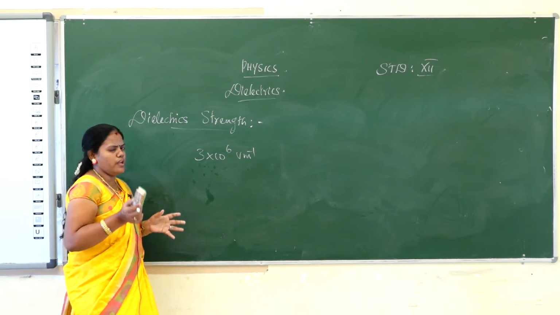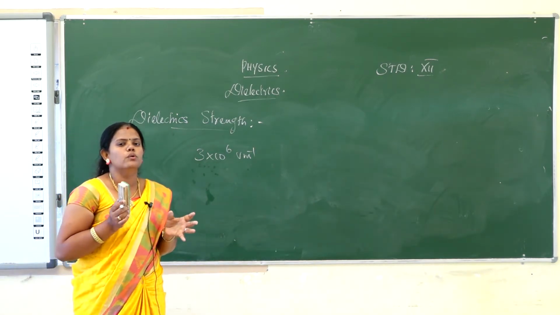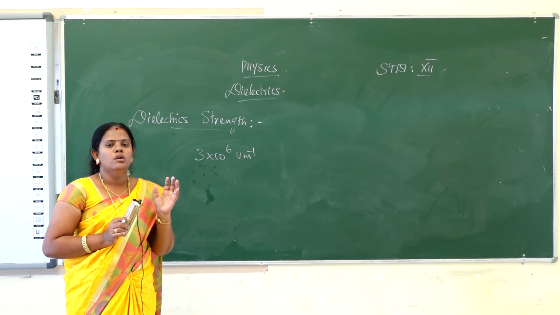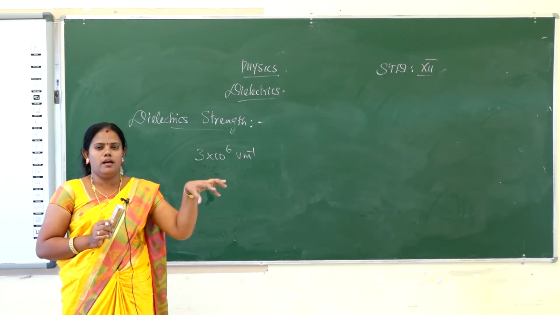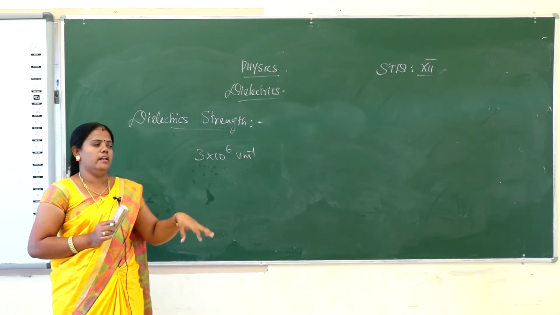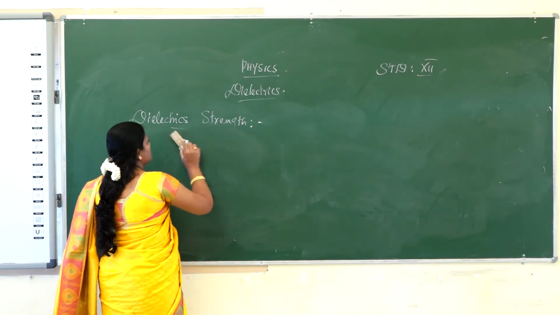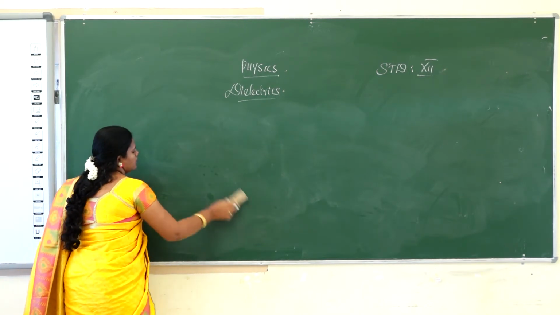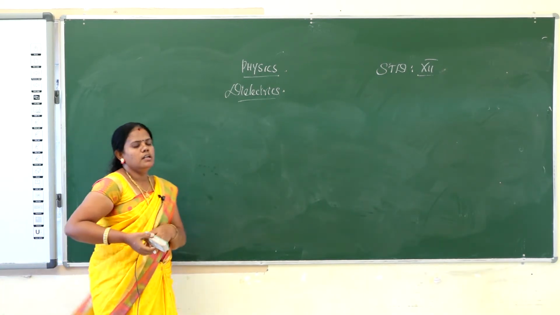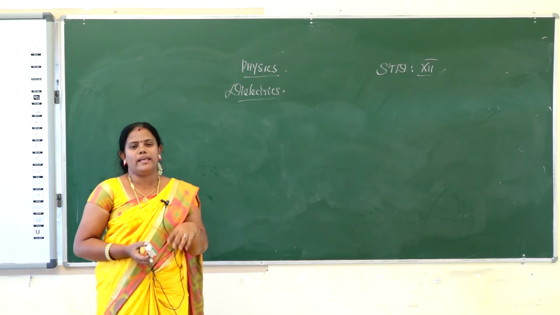And you know, the book has one table. You have to read that table and note down the dielectric strengths of other objects or any dielectric medium. Okay, that is the dielectric strength. And dielectric strength is over, so let's go to capacitors.